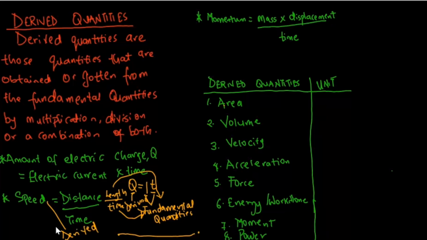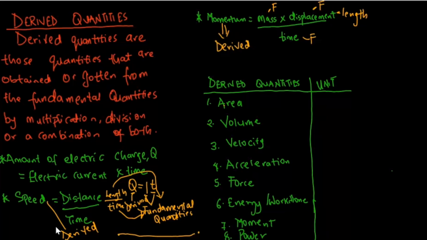So also we have momentum, and the formula for momentum is mass times velocity, but when it is broken down, it becomes mass times displacement over time. Now, mass is a fundamental quantity. Displacement is a form of distance, which is also length. This is also a fundamental quantity, and time is a fundamental quantity. So in this case, we have combined these fundamental quantities, mass, displacement, which is length, and then time, together to obtain momentum. So in this case, momentum is a derived quantity.